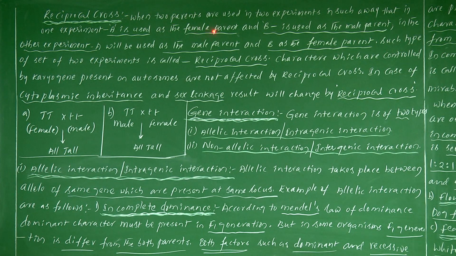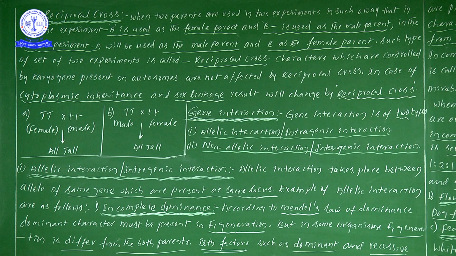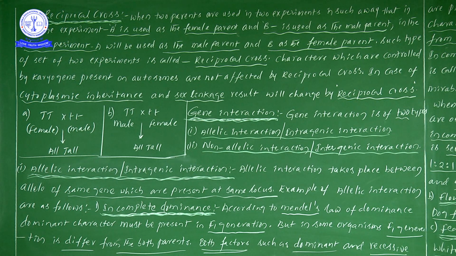With the two parents we are doing two experiments. In one experiment A is taken as male, and in another experiment A is taken as female.